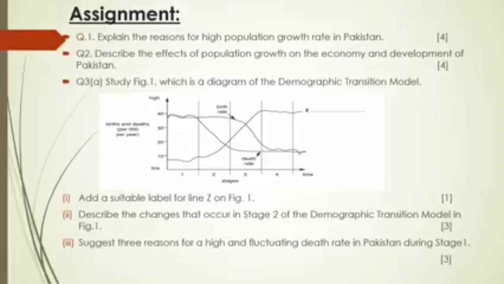Then question number 3 is: study figure 1, which is the diagram of a demographic transition model. This is the past paper question. Add a suitable label for line Z on figure 1. What is this? Line Z, you are supposed to write about it. When birth rate and death rate are high, population is low, and then population started to increase: natural increase or population increase.